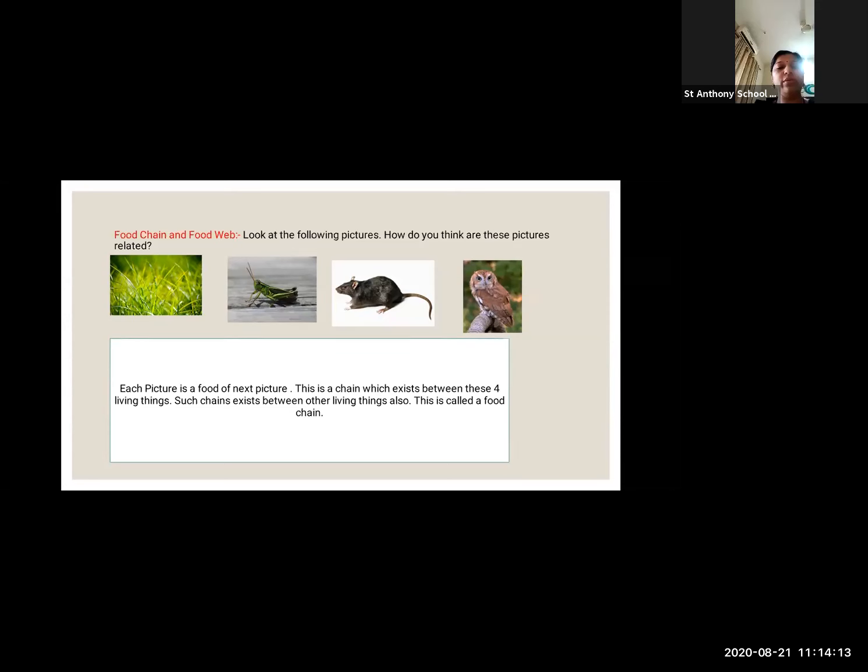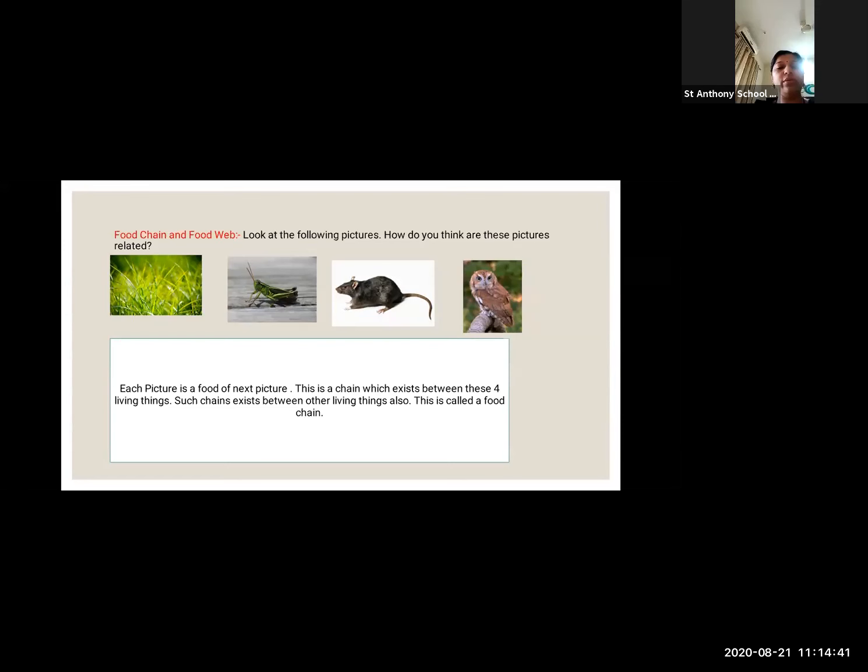Yes or no? Means we need everything that is present in the environment. Each picture is a food of the next picture. एक दूसरे के पिक्चर के ये सब कुछ क्या है? खाना है, फूड है. This is a chain which exists between these four living things. Such chains exist between other living things also. That is called a food chain.